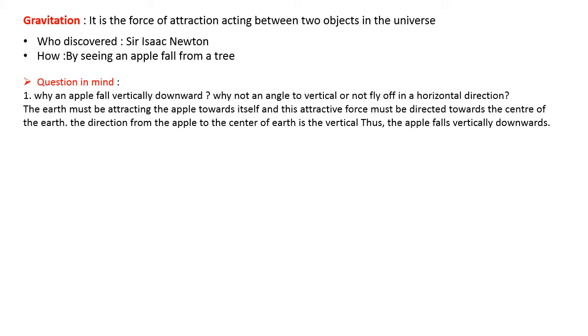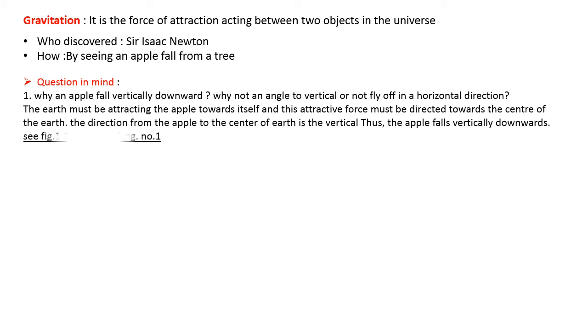So whatever question he had in mind, why it falls vertically downward, why it does not fly away horizontally or at an angle, the reason is, as the definition of gravitation says, first, the earth must be attracting the apple towards itself. And second, the force by which the earth attracts acts towards the center of the earth, and therefore the apple falls vertically downward.